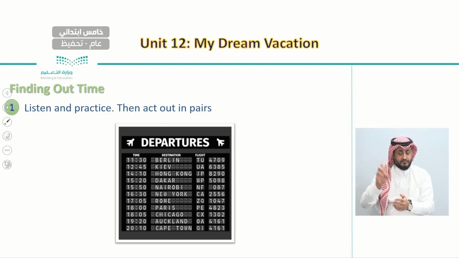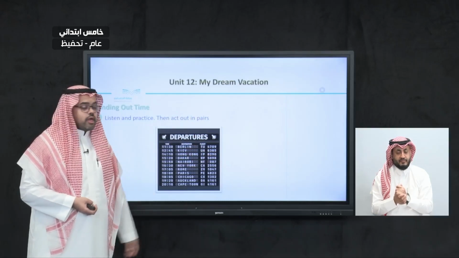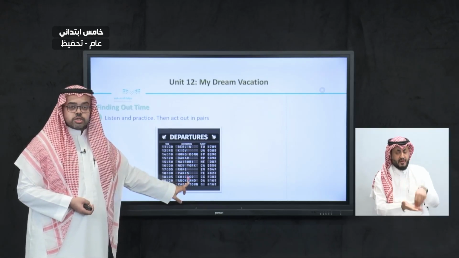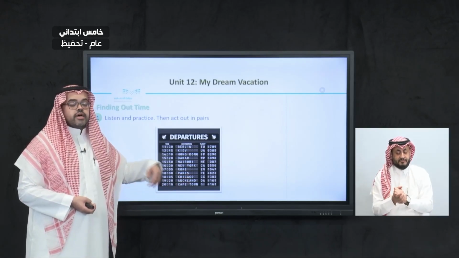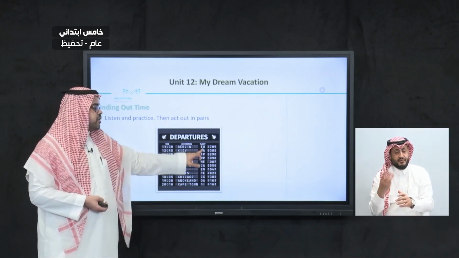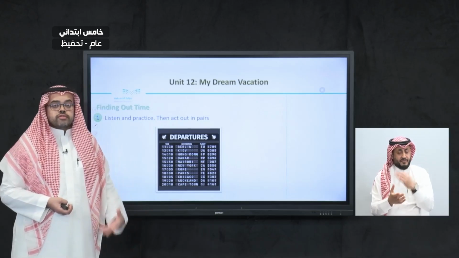So the first column here is the time when this flight is going to depart or take off, the second column is for destination, the place that this flight is going to. And finally, the last column is the flight, which is the number of this flight.